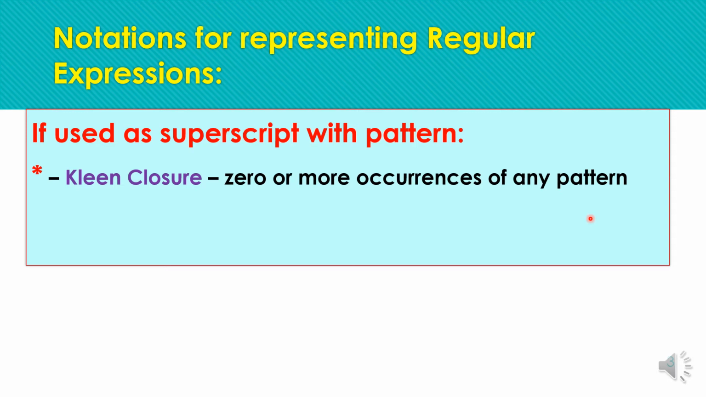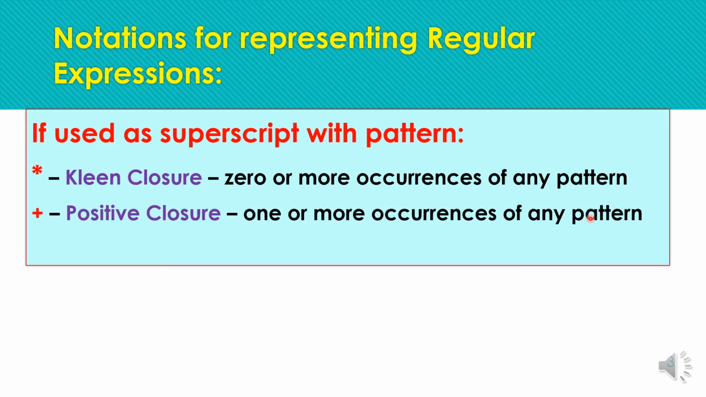So please note down these notations. The next notation is plus. We can also call it the positive closure, and positive closure represents one or more occurrences of a pattern. We can use plus as a superscript with any pattern for which we require one or more occurrences in the string. So these are the two notations that can be used as superscripts: star means zero or more occurrences, and plus indicates one or more occurrences of that particular pattern.